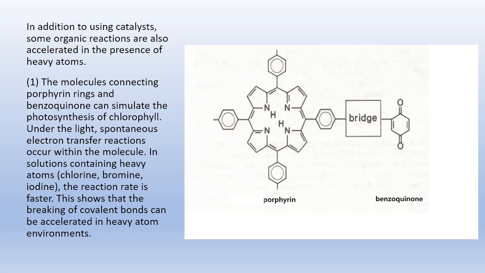1. The molecules connecting porphyrin rings and benzoquinone can simulate the photosynthesis of chlorophyll. Under the light, spontaneous electron transfer reactions occur within the molecule. In solutions containing heavy atoms, chlorine, bromine, iodine, the reaction rate is faster. This shows that the breaking of covalent bonds can be accelerated in heavy atom environments.